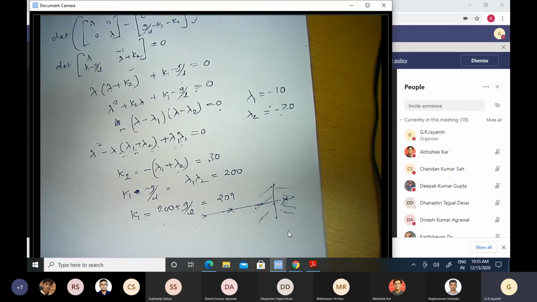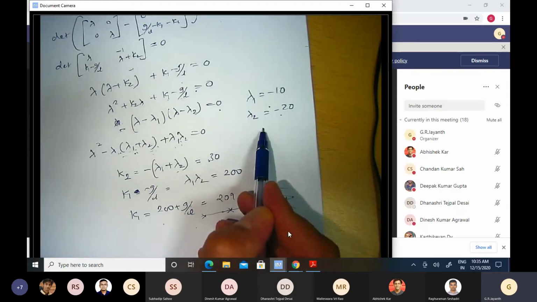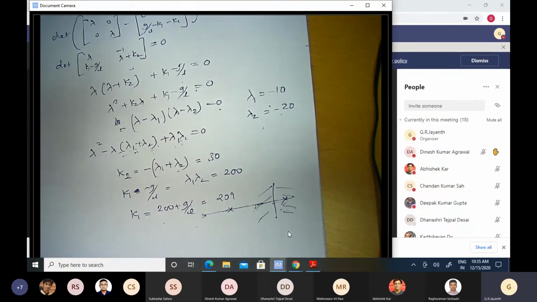Any questions about this approach? This is called pole placement because I have decided where I want the poles to sit for my overall system, and appropriately chosen the feedback gains K1 and K2 to ensure that that happens.